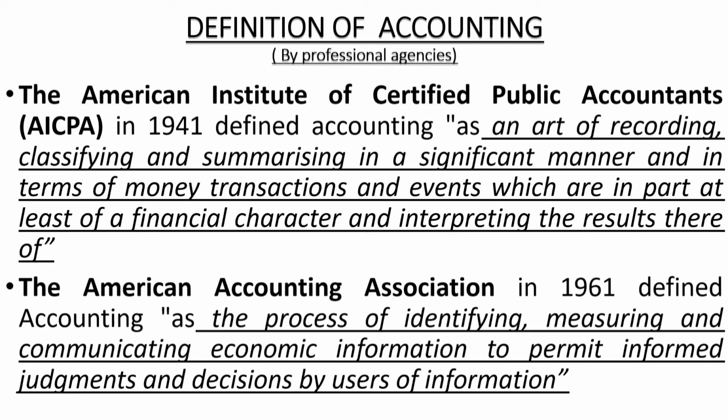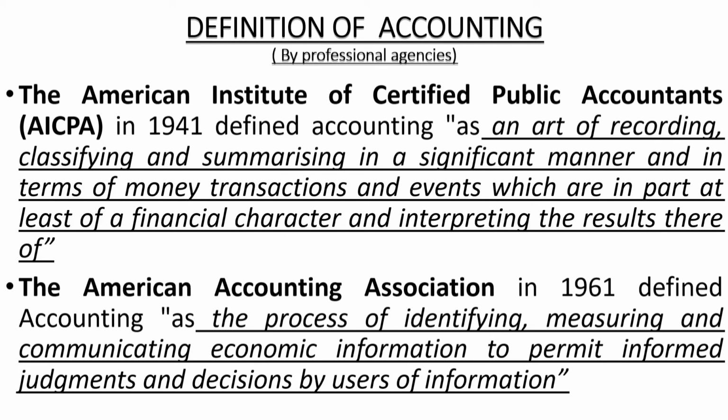According to the American Accounting Association, accounting is the process of identifying, measuring, and communicating economic information to permit informed judgments and decisions by users of information. This is similar to the definition given by the American Institute of Certified Public Accountants, or AICPA, but it is simpler than the AICPA definition.